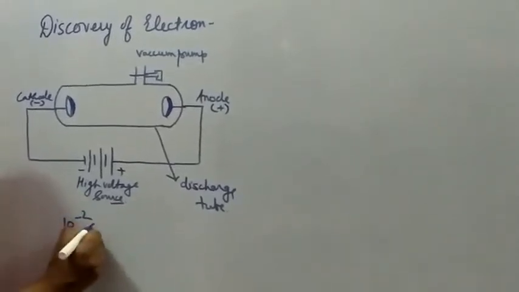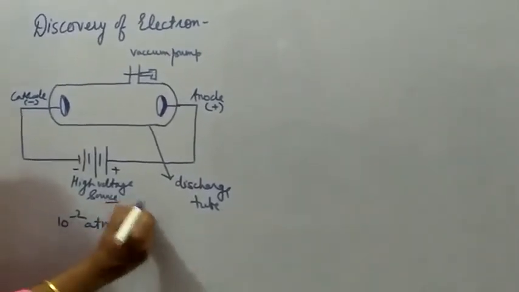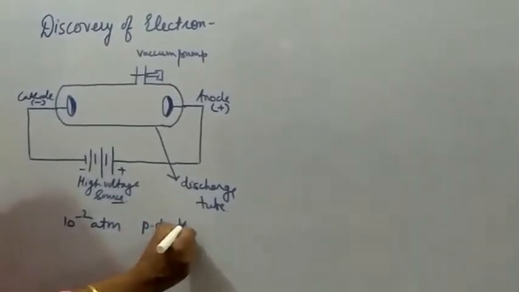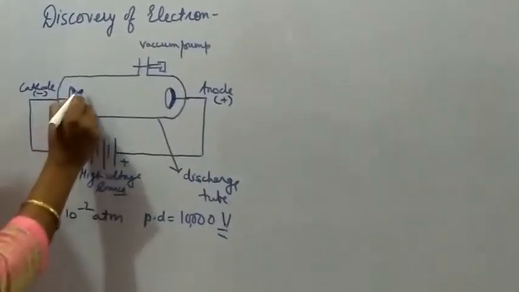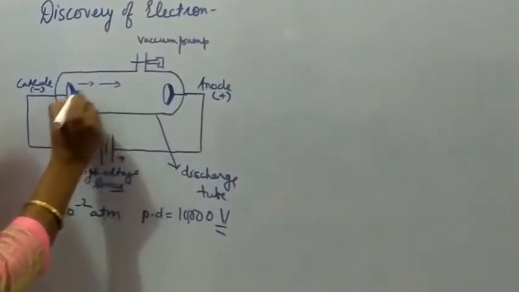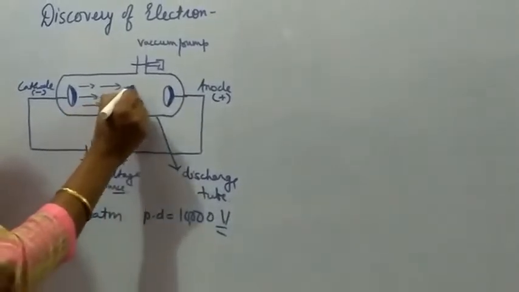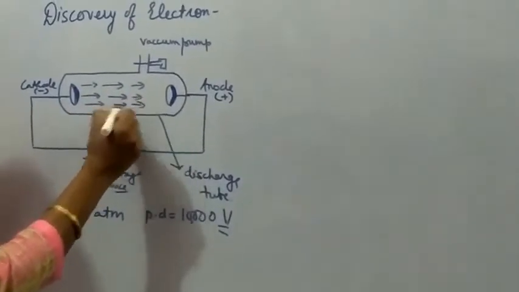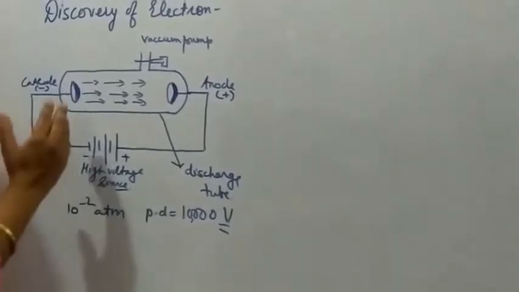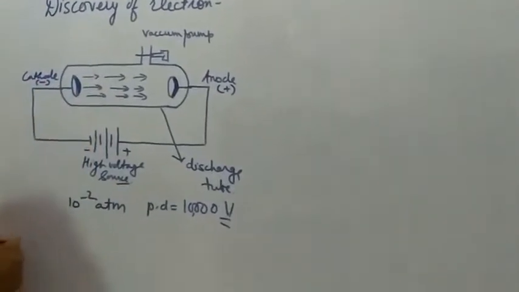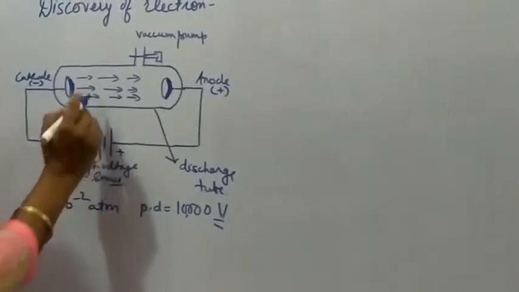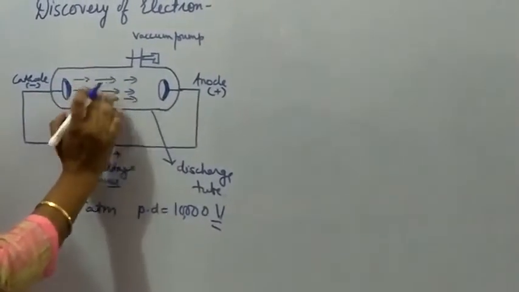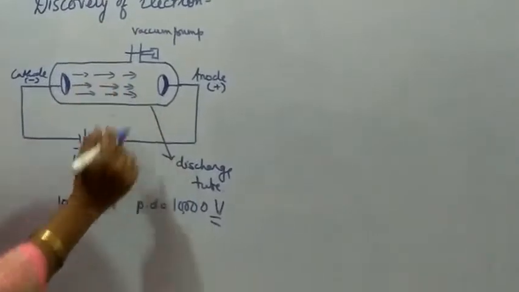When the pressure was lowered to 10 raised to power minus 2 atm, and the potential difference applied was 10,000 volt, at that time there was a flow of certain particles, certain rays were observed, and these rays were coming out from the cathode. The path traveled by the ray was getting illuminated, lightened up.